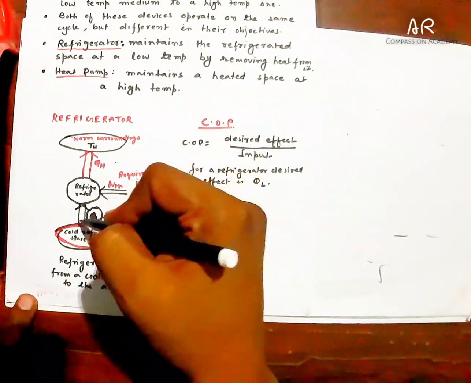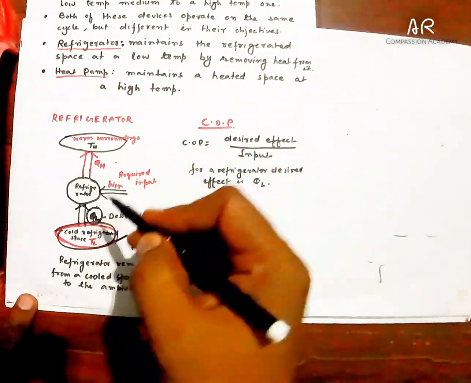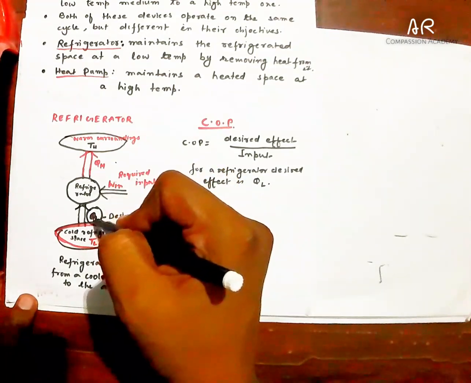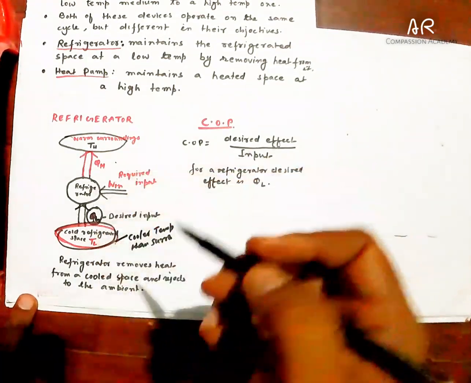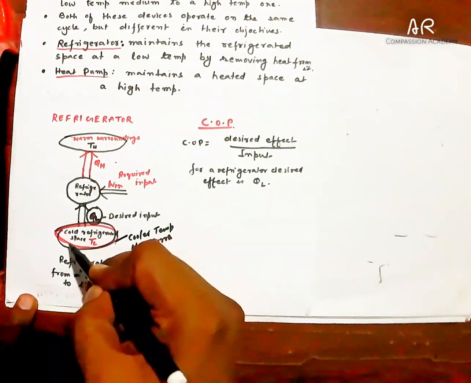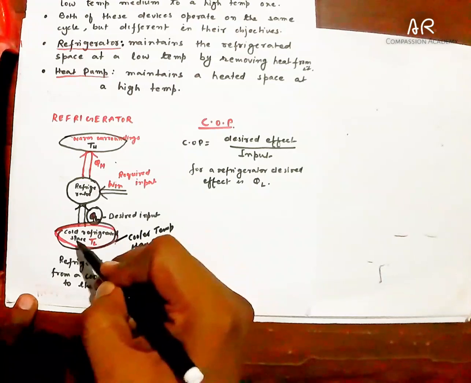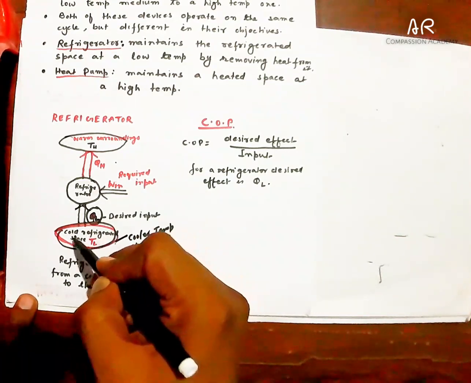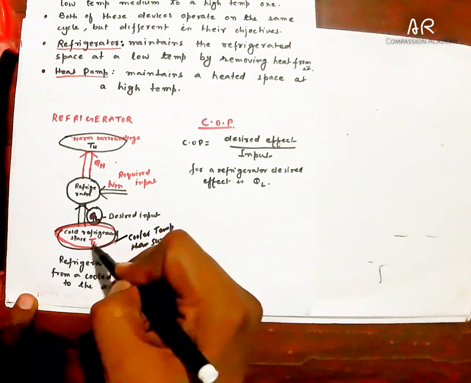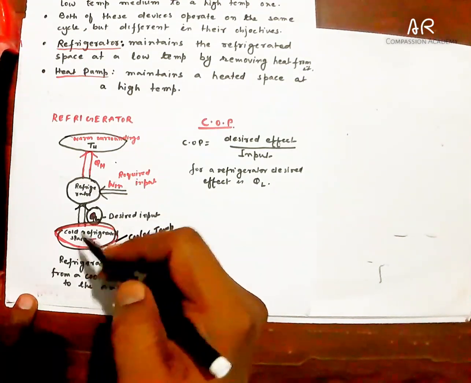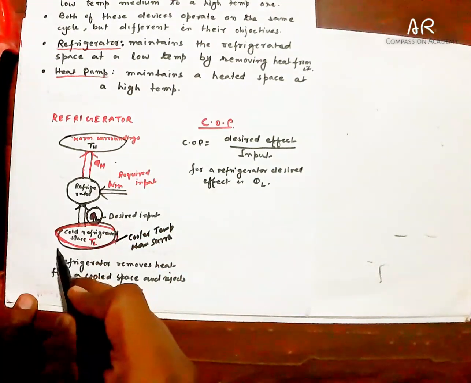So QH will be the sum of W in plus QL. Here the desired output is fulfilled, and it keeps this space colder than the surroundings. So our objective is fulfilled here.